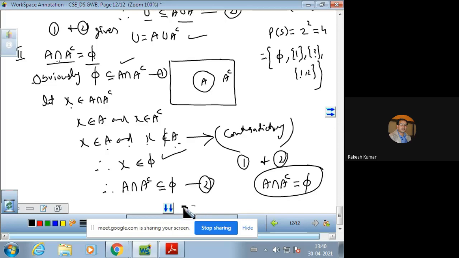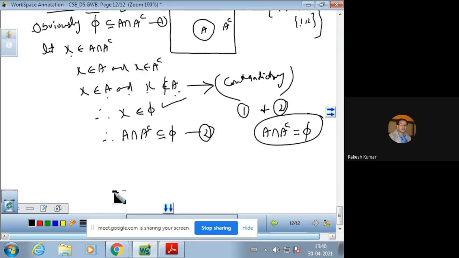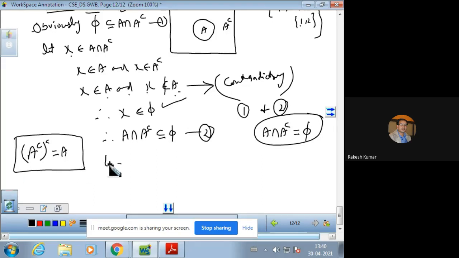In a similar fashion we can prove the third and fourth also, but it is important to prove that the complement of A complement is equal to A. Let us prove it. So for this, let x belong to the left hand side.